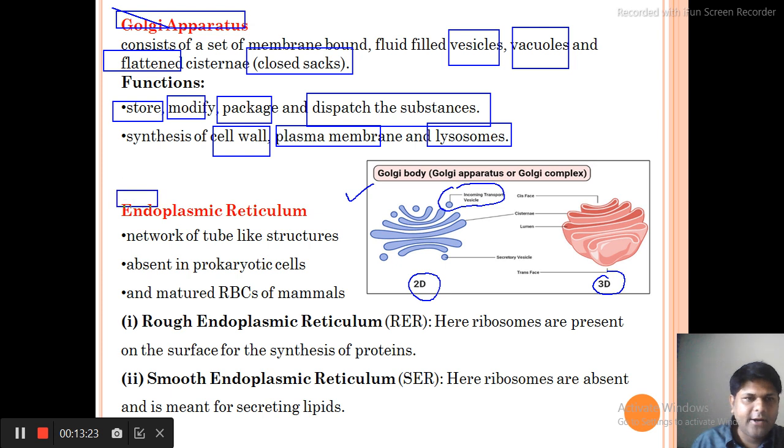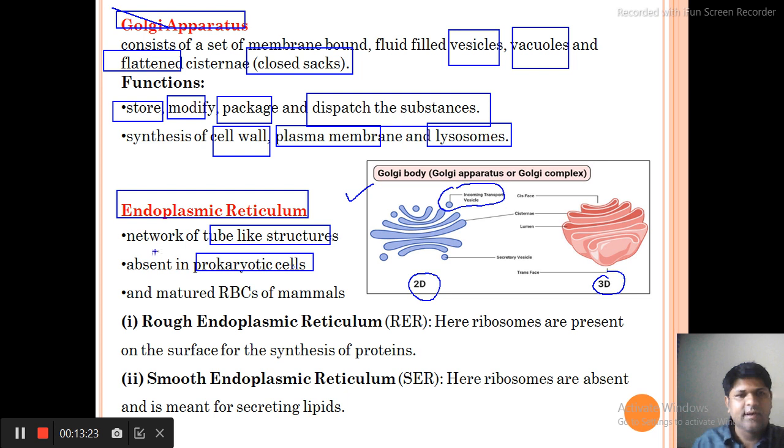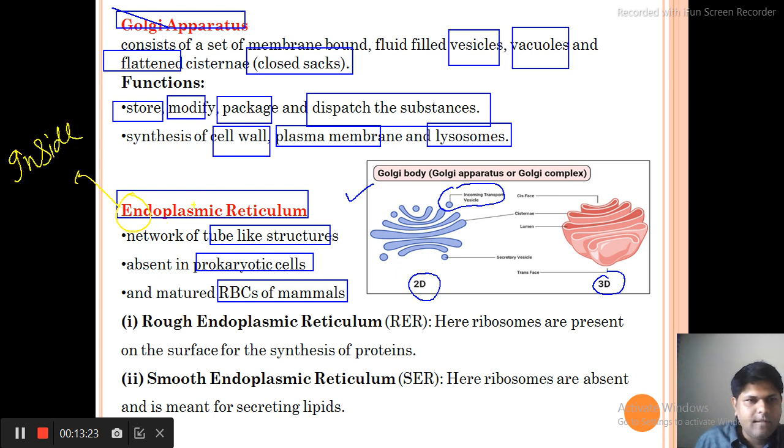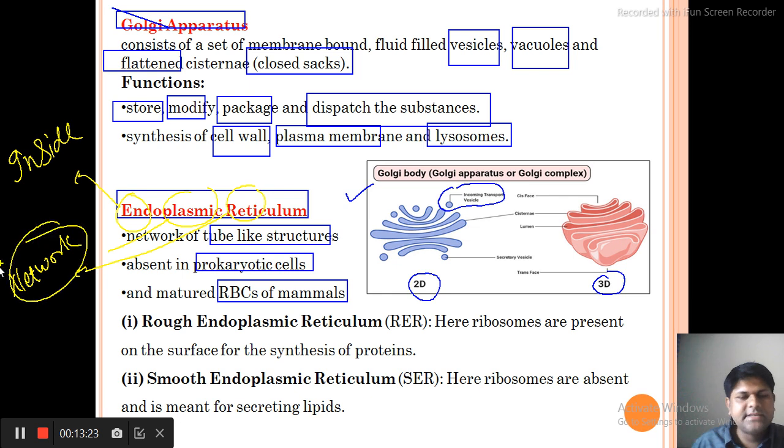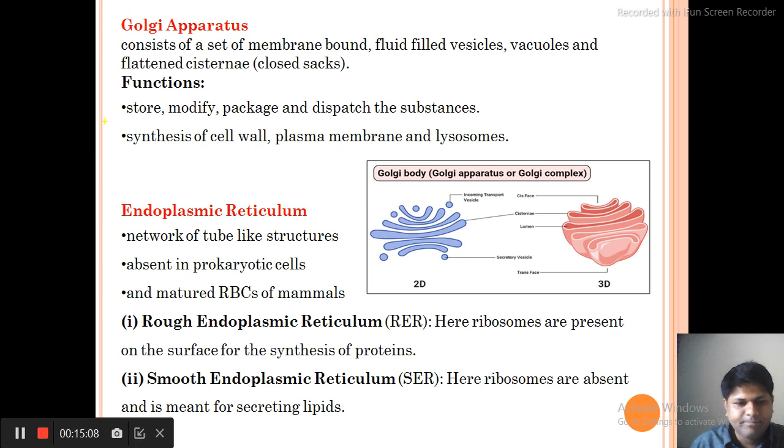Now let us talk about the endoplasmic reticulum. These are networks of tube-like structures, and it is absent in prokaryotic cells. Okay, it is also absent in the RBCs of mammals. If we talk about the word endoplasmic reticulum, the word endo means inside, and the word reticulum means network. So these are network-like structures inside the cell. This is the meaning of endoplasmic reticulum.